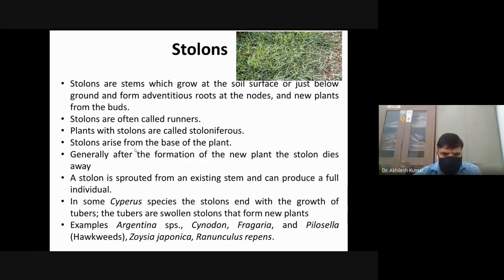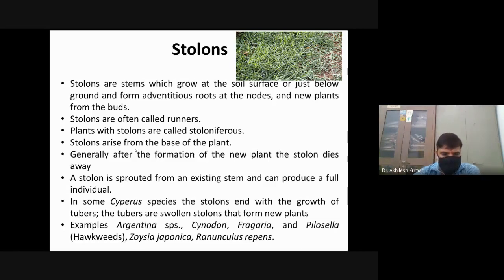In some species of cyperus, the stolon ends in the growth of tubers. The tubers are swollen stolons that form new plants.